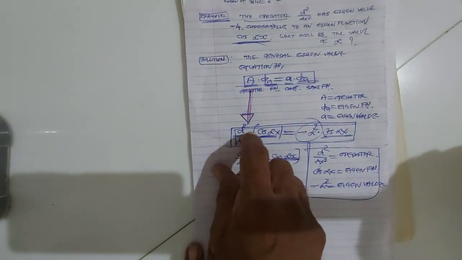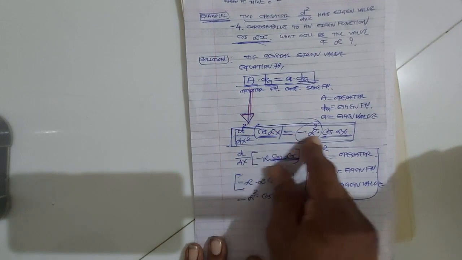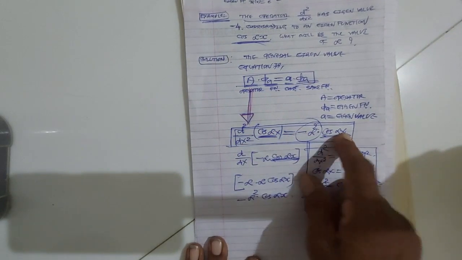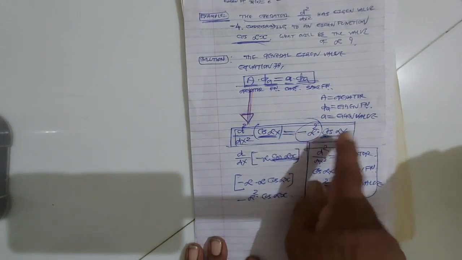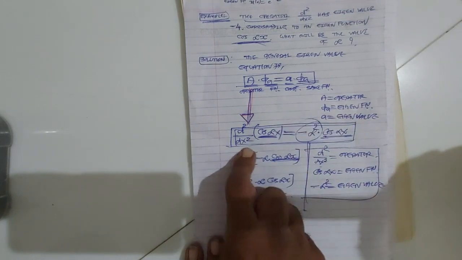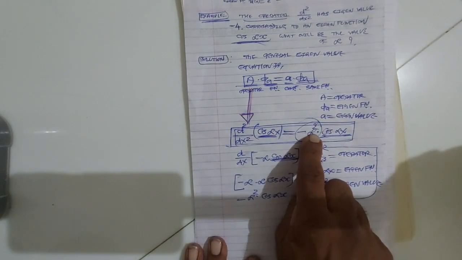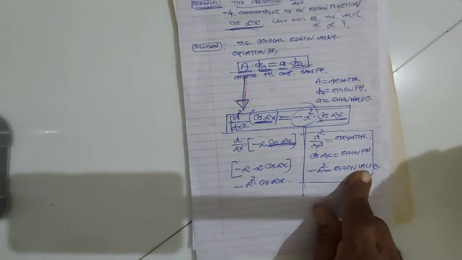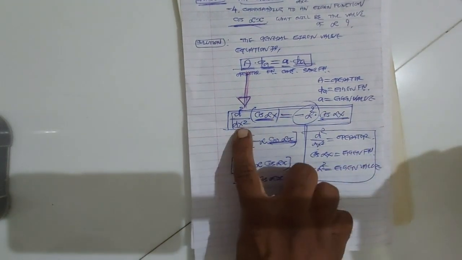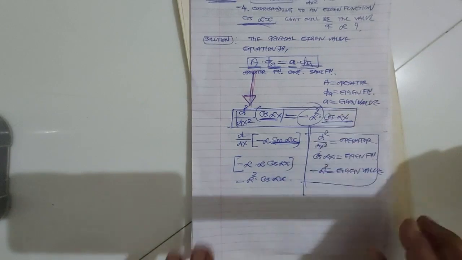So d square upon dx square operates on cos alpha x, and the same function cos alpha x is reproduced multiplied by the constant minus alpha square. So cos alpha x is called the eigenfunction of the operator d square upon dx square, and this constant value minus alpha square is called the eigenvalue. Okay, eigenvalue of the operator d square upon dx square belonging to the eigenfunction cos alpha x.